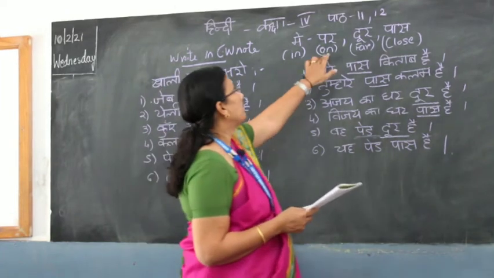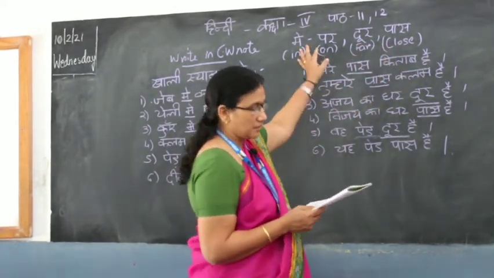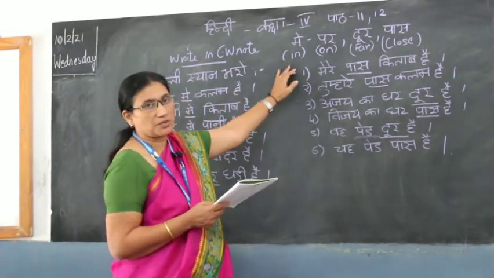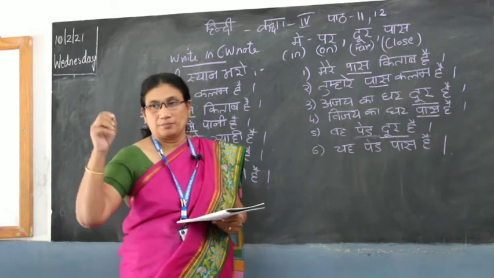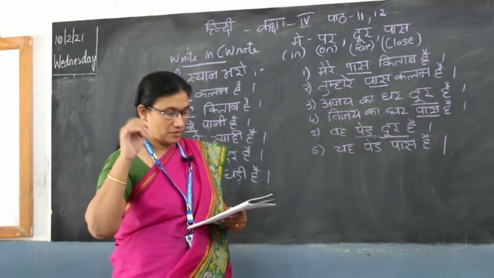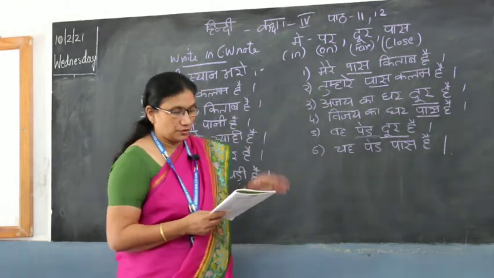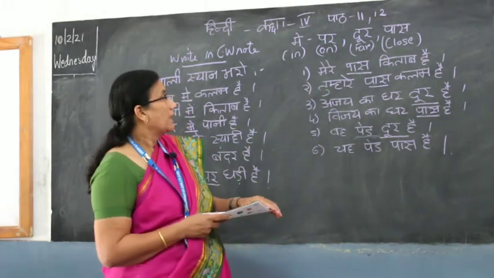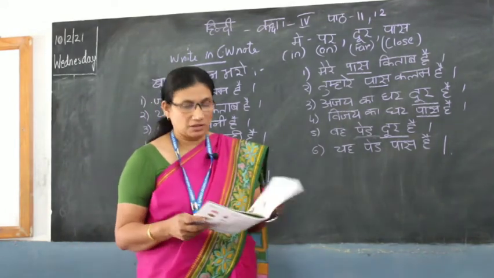मैं, पर, दूर, पास। मैं means in something. When you keep your pencil inside the box, मैंने पेंसिल को बॉक्स के अंदर रख दिया, something like that. पर means on, you keep it over something. दूर means far away, pass means something close by.